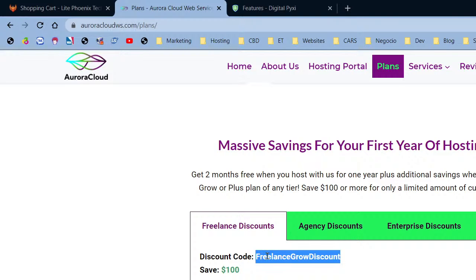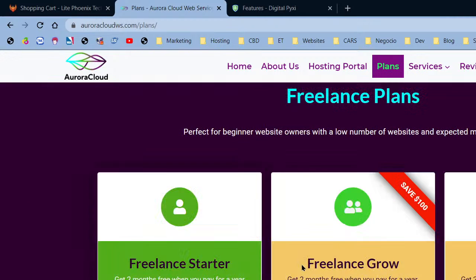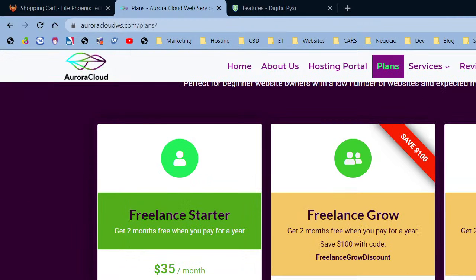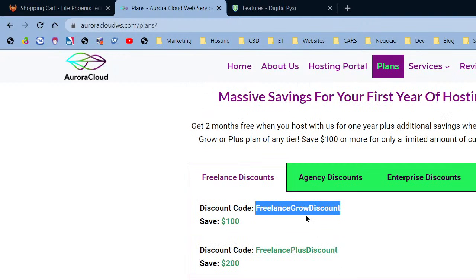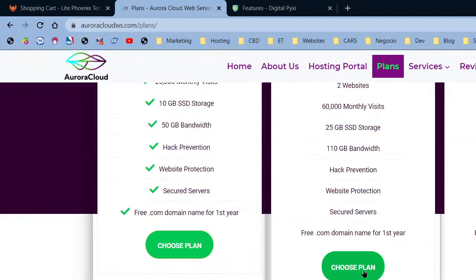All right, so we're just going to copy the code for the freelance discount. And you have three plans. We have the starter plan, that's not discounted, but we have the grow plan and the plus plan. With the grow plan, you get 2 websites. So I'm just going to go ahead with the grow discount. You're going to save $120 per year. That's like $10 per month. I'm just going to say choose plan.